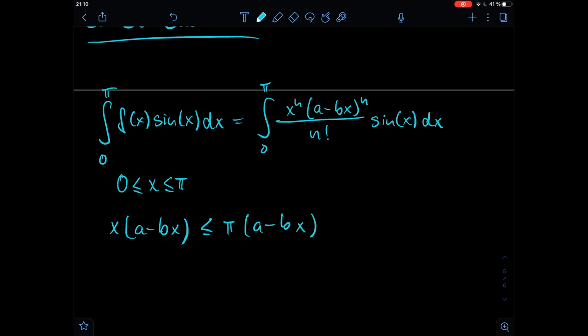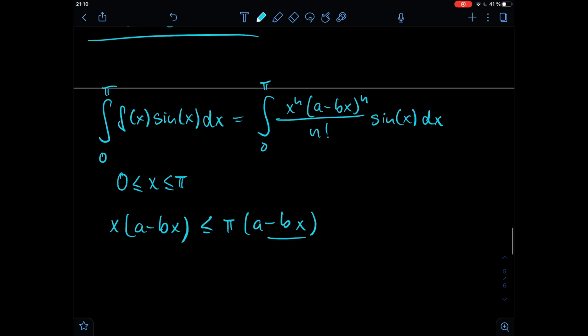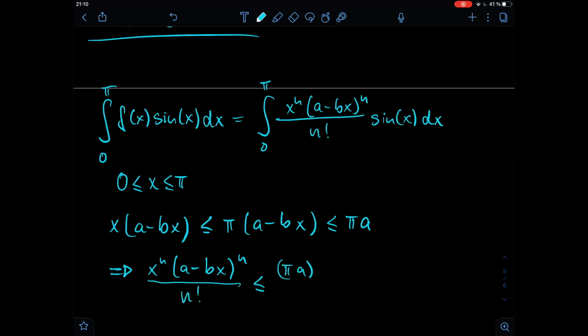And now we can also conclude that if we put that term away, then this is smaller than pi times a. Therefore, we can say that x to the power of n times a minus bx to the power of n divided by n factorial is smaller than pi a to the power of n divided by n factorial.